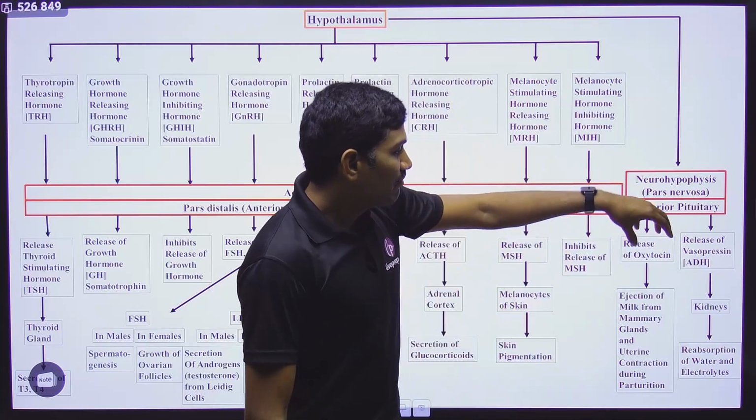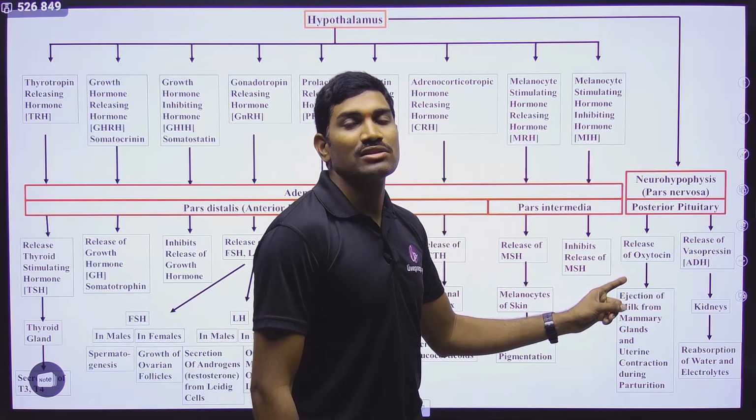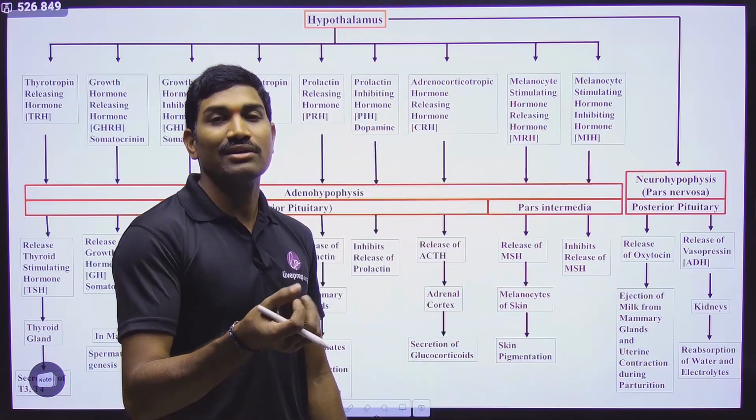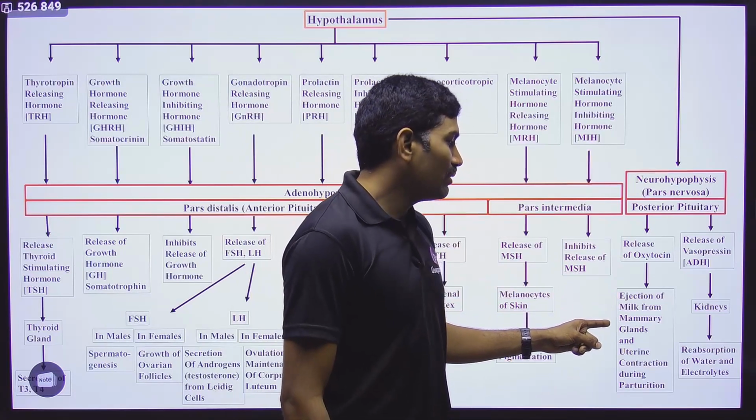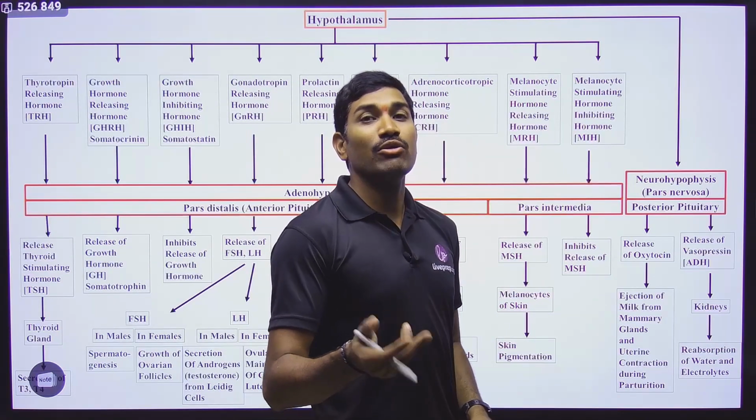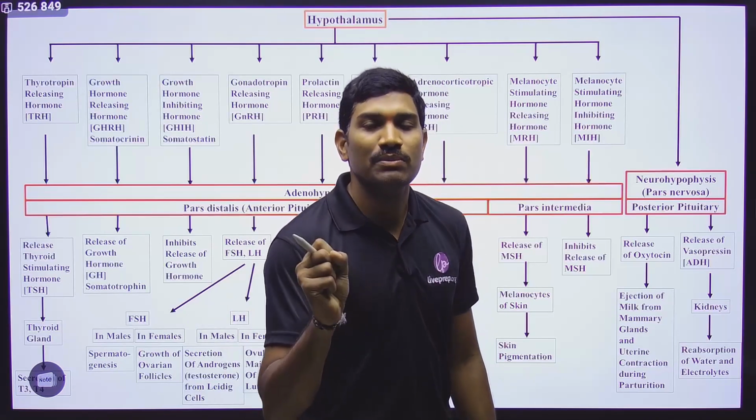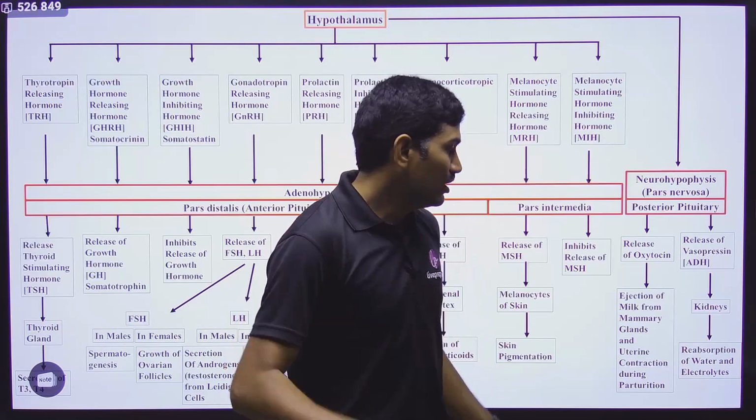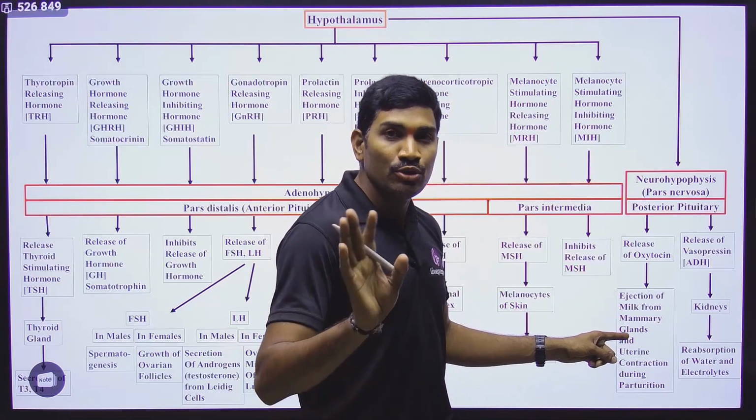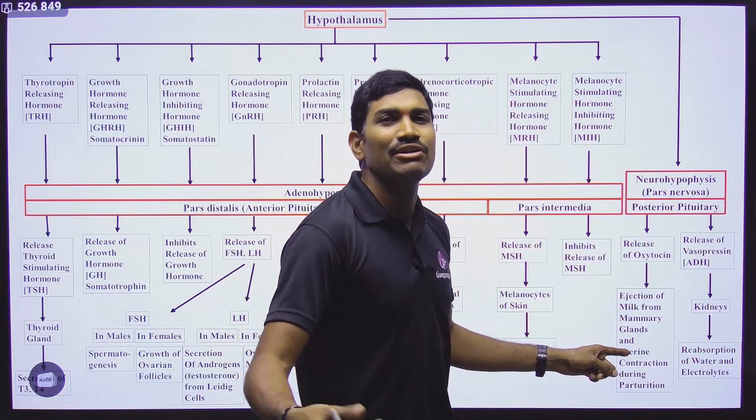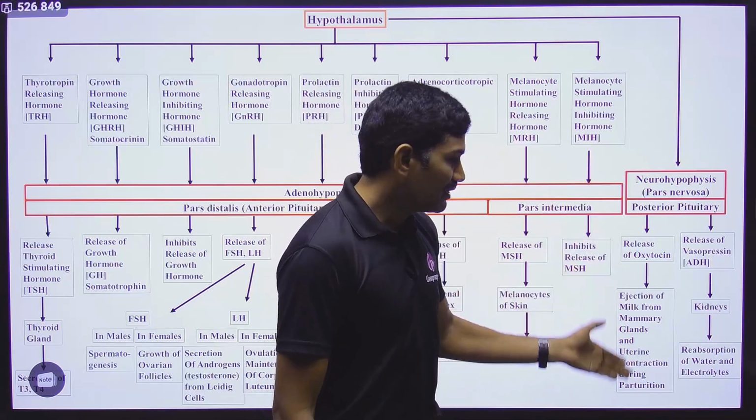Observe carefully. The oxytocin that is released from the posterior pituitary helps in the contraction of the smooth muscles, so that it will help in the ejection of the milk from the mammary glands. Some myoepithelial cells are present around the mammary gland, so the contraction of these myoepithelial cells will help in the ejection. So it will be the release of the milk from the mammary gland. And not only this, during parturition, meaning delivery of the baby, it is helping in the uterine contraction. These are the functions. Clear?